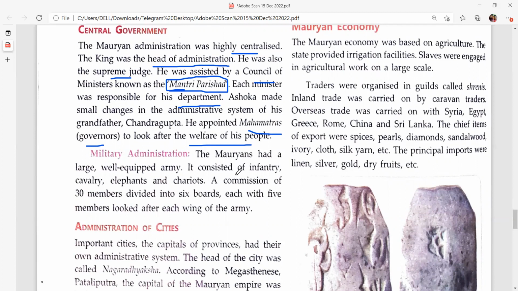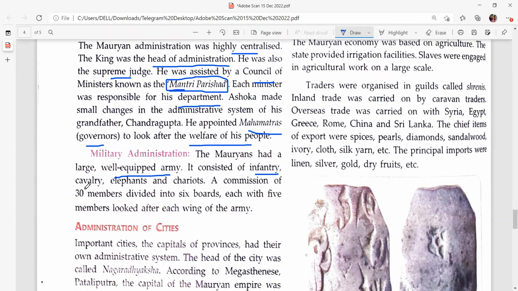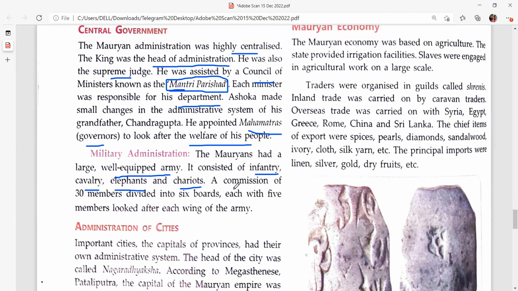Military administration. The Mauryans had a large and well-equipped army. It consisted of infantry, cavalry, elephants, and chariots. The Mauryan dynasty had a very large army, and they also had elephants and chariots so that they could win wars easily. Because at that time wars were very common. People used to conquer each other's kingdoms, so they used to have a very large and well-equipped army.